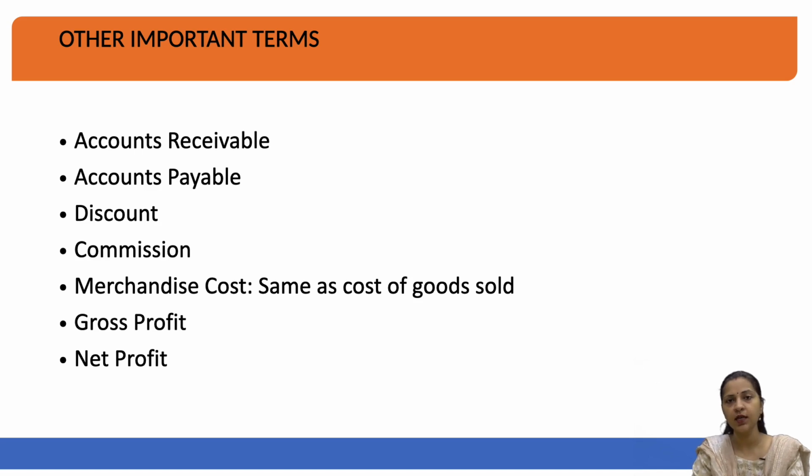For this class, we have these important terms. We have covered certain relevant aspects like what is a transaction, what is an event, what are the limitations of accounting, and what are the important terms which you should focus on while you are trying to make books of accounts. We will continue with financial accounting in the next class.